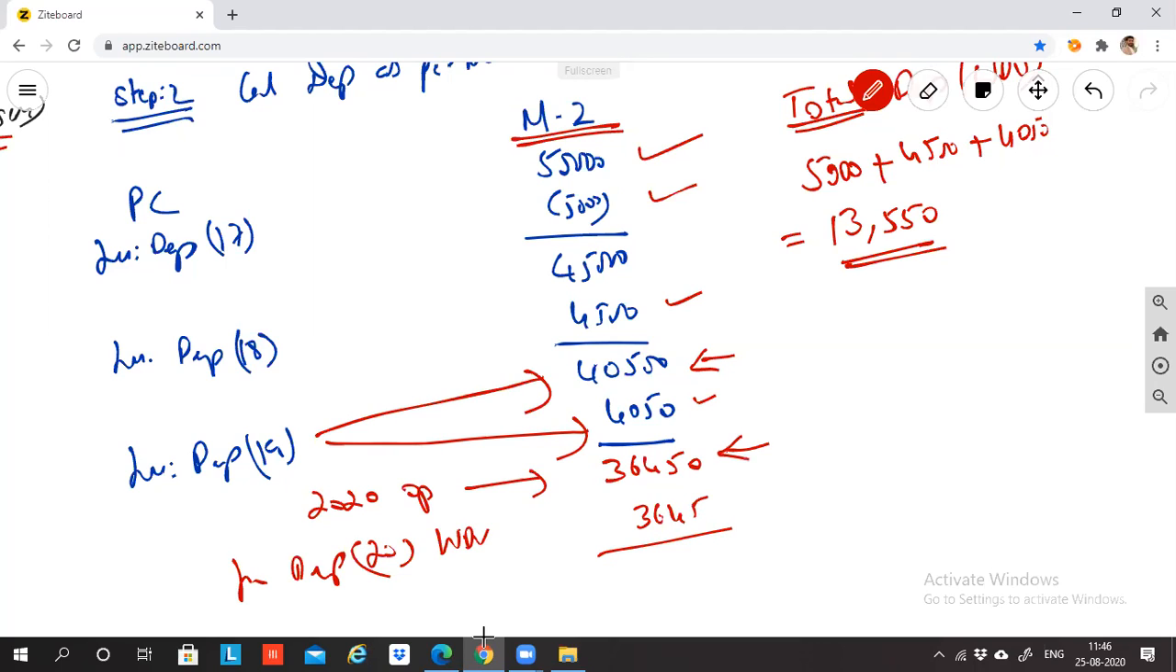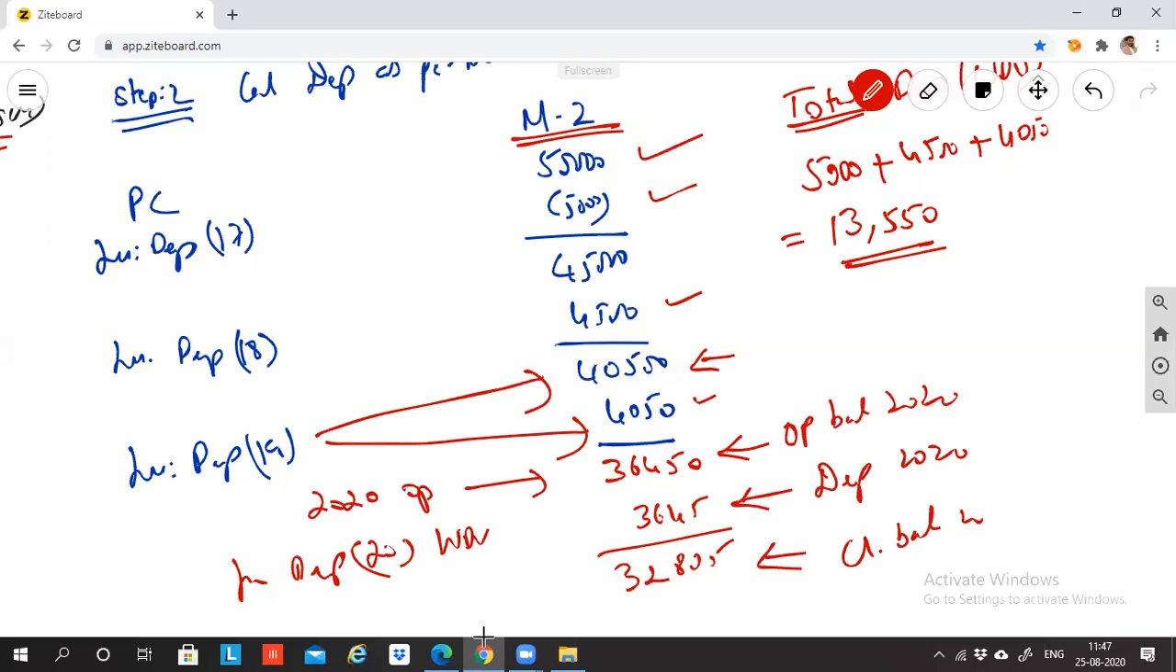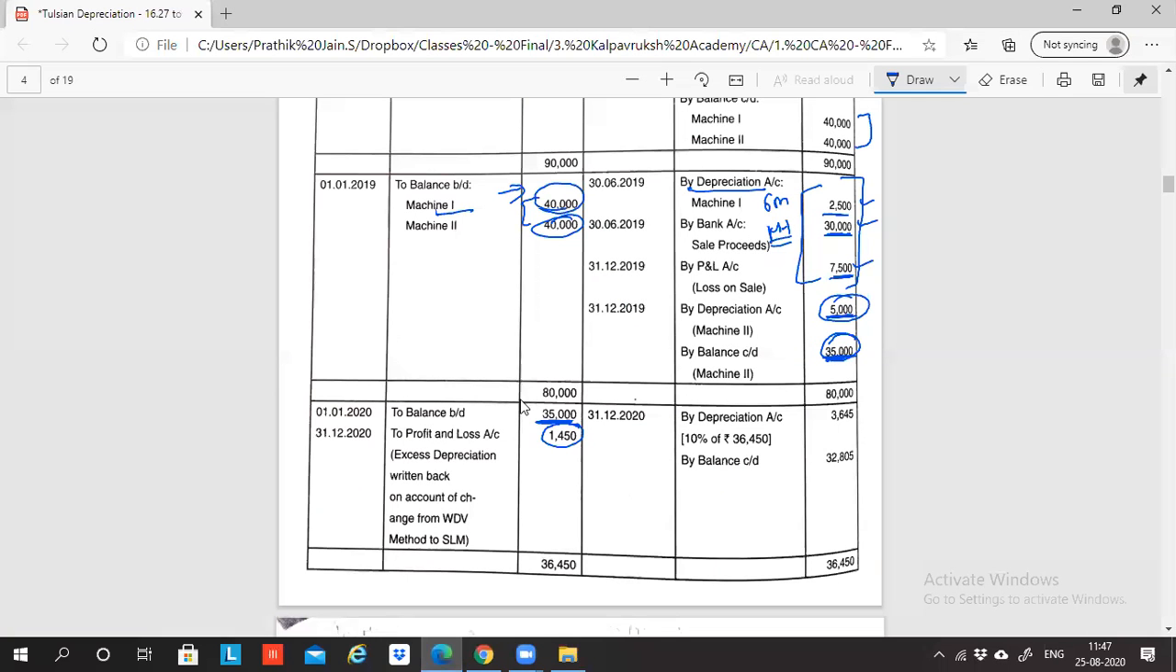This is the opening balance of 2020 and this is the depreciation of 2020. Closing balance of 2020, how much? It should be 32,805. Correct? So adhe mari. Yes, sir. How did 36,450 come? In the opening there is 35,000 plus 1,450.